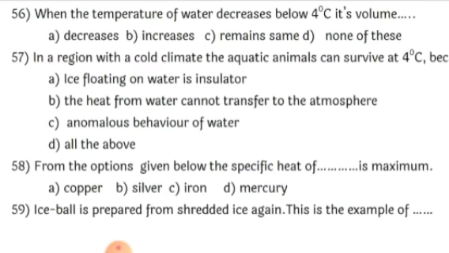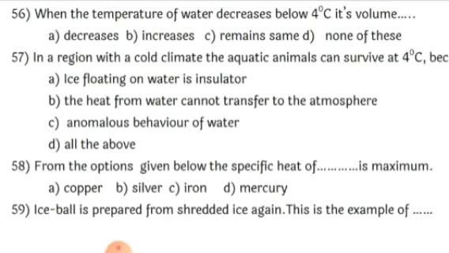That means the heat present at around 4 degrees Celsius will not escape outside, which keeps the aquatic animals living inside alive. Whereas if it was frozen completely, no animals would have survived inside. Since the temperature below the ice is 4 degrees Celsius, and ice acts like an insulator, it does not allow the heat to escape out, nor does it allow any heat to pass in. So this is also a correct option.